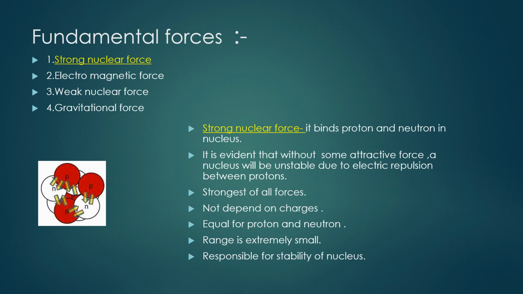How? The strong nuclear force binds proton and neutron in the nucleus. It is seen that without some attractive force, the nucleus would be unstable due to electric repulsion between proton and proton. This attractive force cannot be gravitational, since the force of gravity is negligible compared to the electric force. As you know, the electron is not inside the nucleus. It must be noted that it does not experience this force.